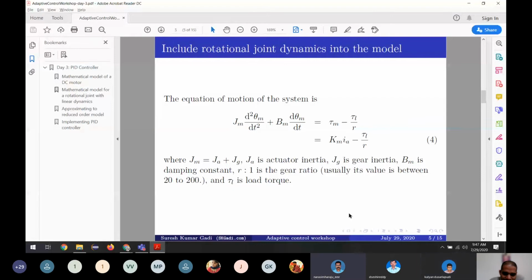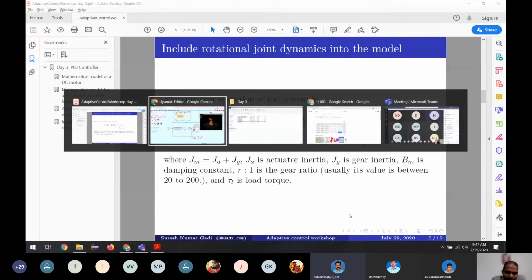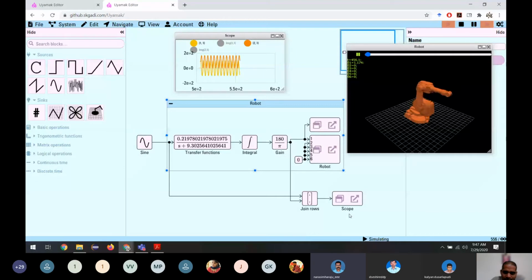If you are considering a single joint, are we going towards non-linearity? Do we even include some non-linearities? Of course, as a starting point, did you start with linearity, and do we go to non-linearities also? In this course, we are planning only the linear part. The non-linear part, we are not going.